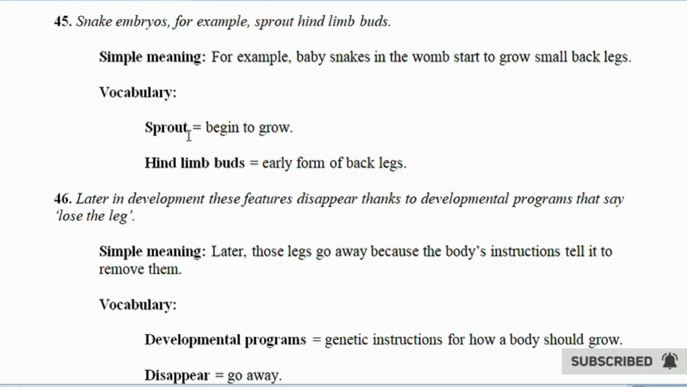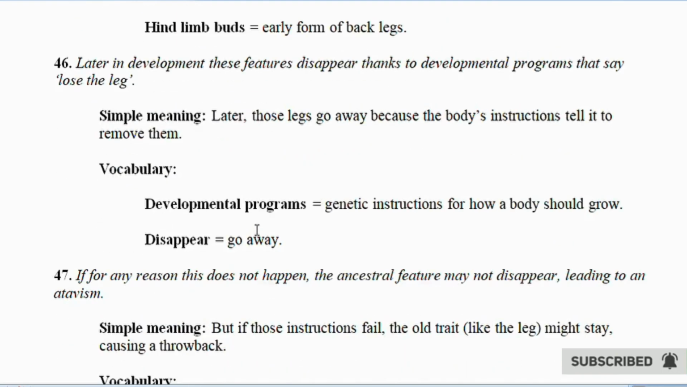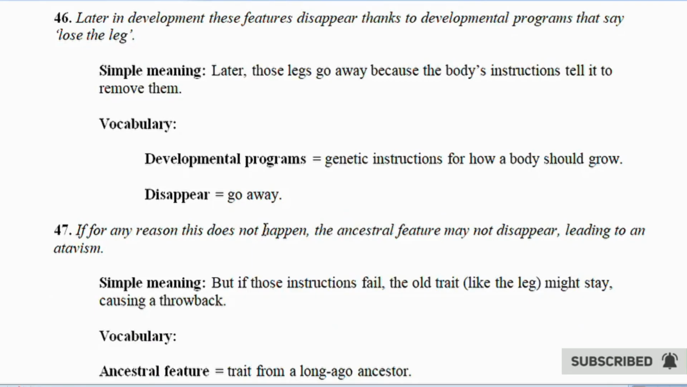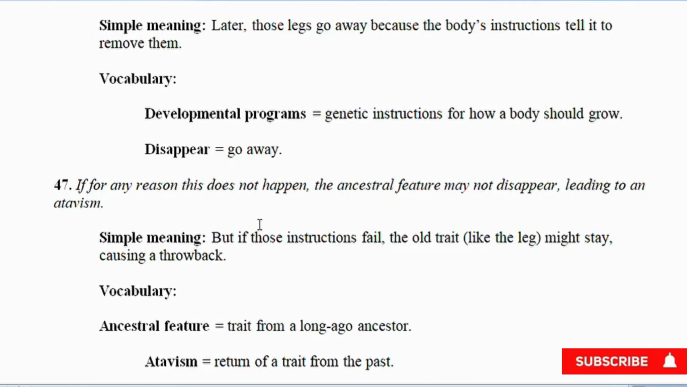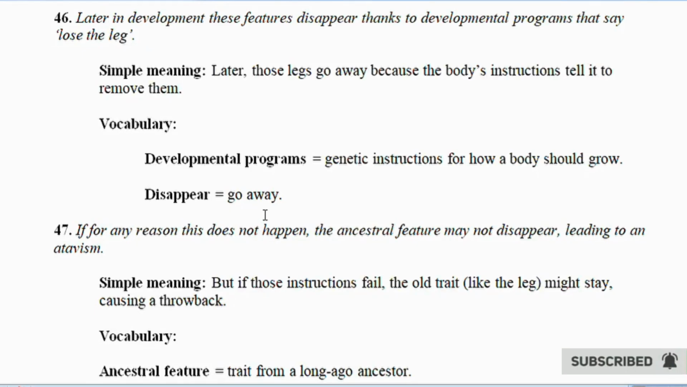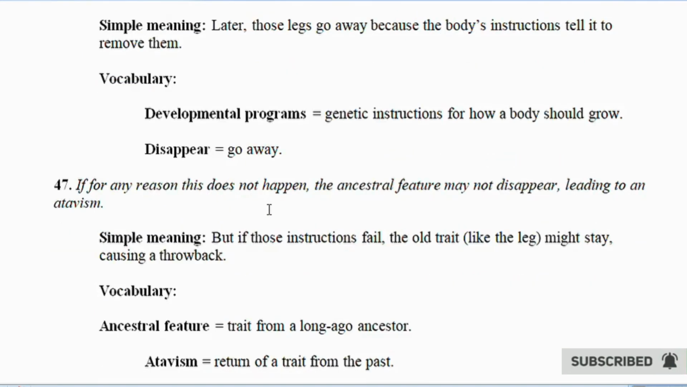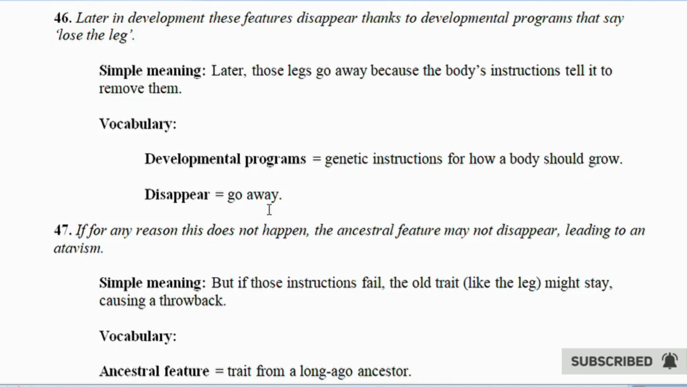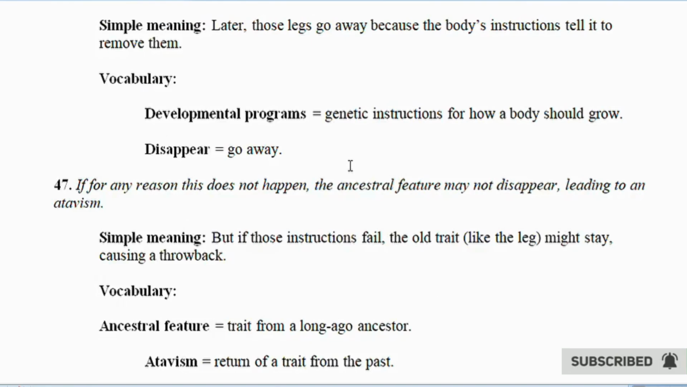46. Later in development these features disappear, thanks to developmental programs that say, lose the leg. Simple meaning: later, those legs go away because the body's instructions tell it to remove them. Vocabulary. Developmental programs equals genetic instructions for how a body should grow. Disappear equals go away.